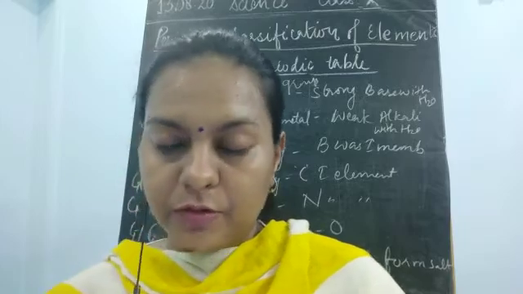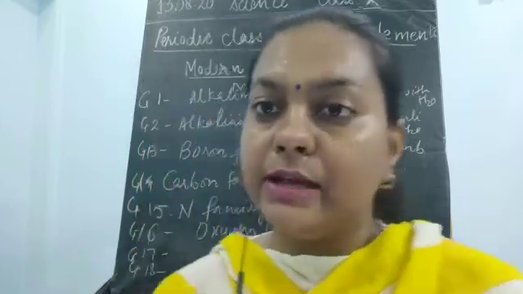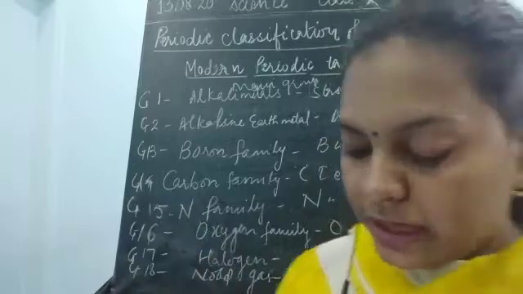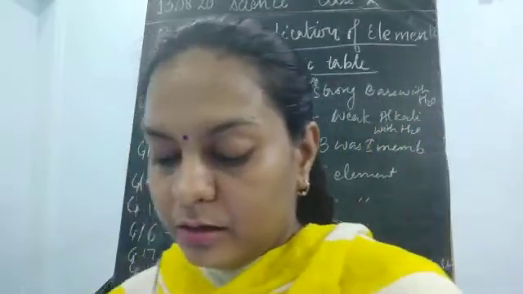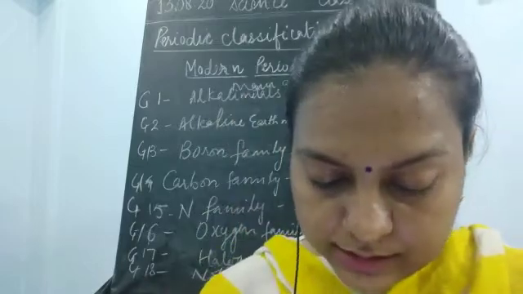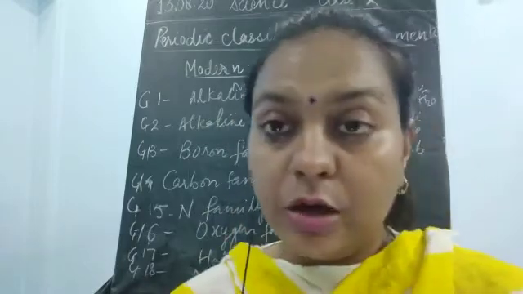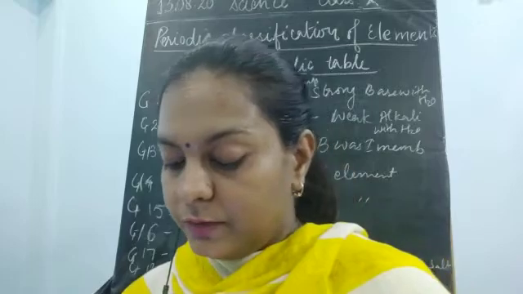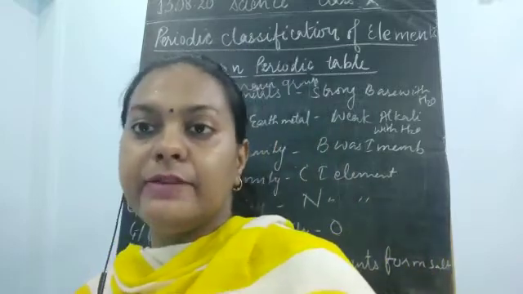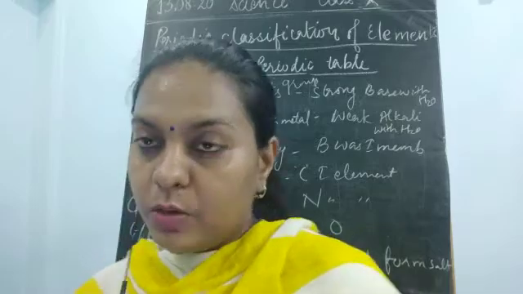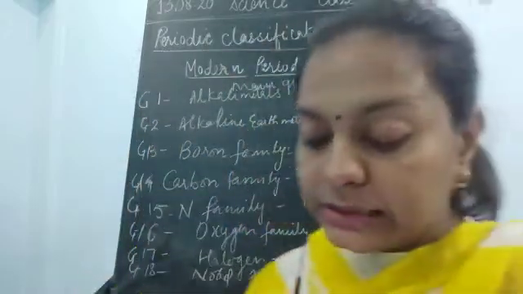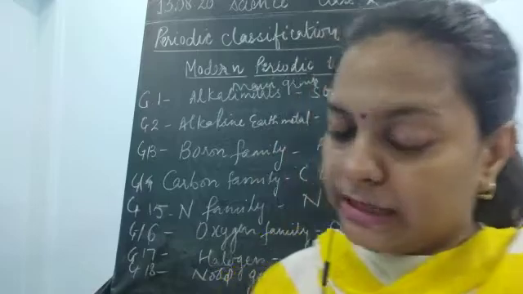These are the elements of groups 3, 4, 5, 6, 7, 8, 9, 10, 11 and 12. All these are known as the transition elements. So groups 3rd, 4th, 5th, 6th, 7th, 8th, 9th, 10th, 11th and 12th, all these are known as the transition elements. Group 18 is known as the noble gas, or they are known as the inert gas.